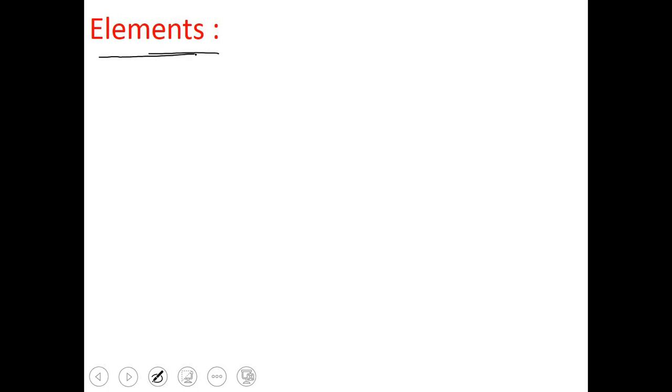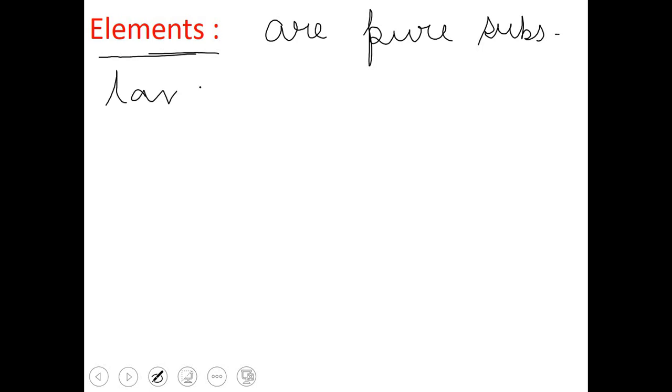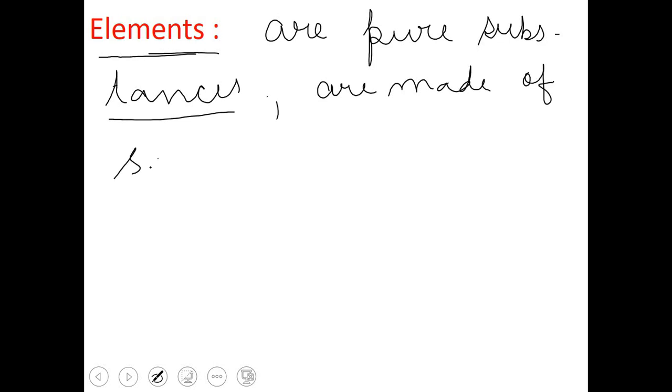They are elements. So what are elements? Elements are made up of only one type of particles. They consist of the same kind of atoms. So we can write here, elements are pure substances. We are discussing that there are two types of pure substances. One is element. Elements are pure substances and they are made up of same type of atoms.